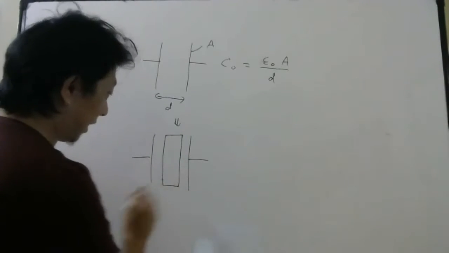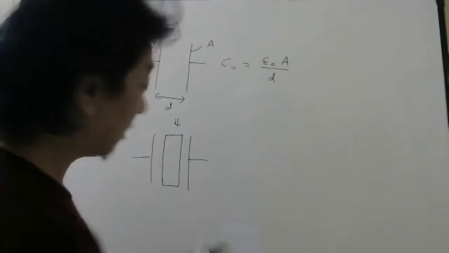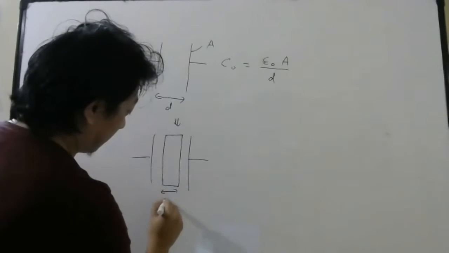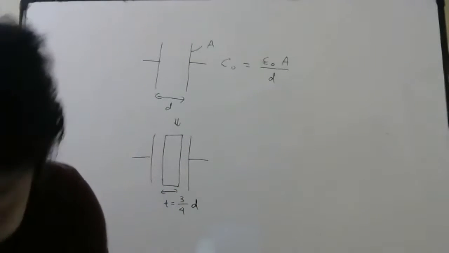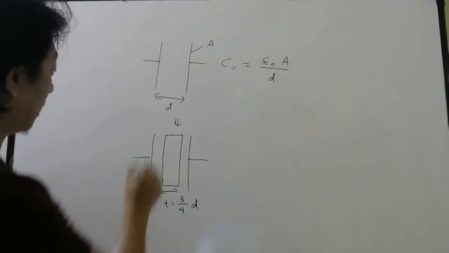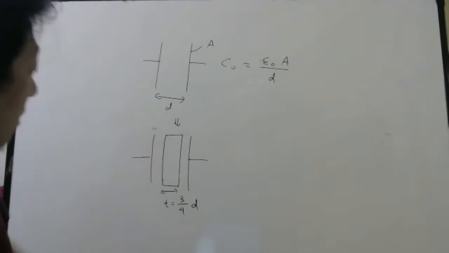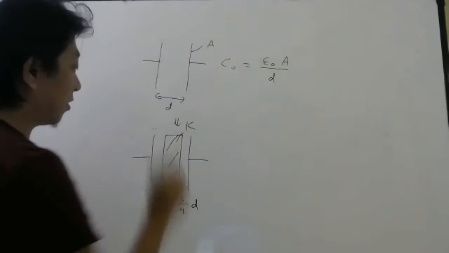Where they have inserted exactly, they have not told, so you can put it anywhere you want, no problem. Area is same, but this thickness is 3/4 of D they told. Correct? And this is D. So this has a dielectric medium, dielectric constant is K.